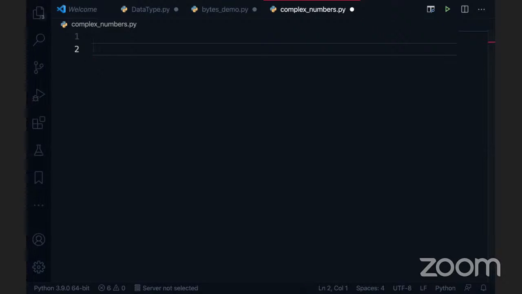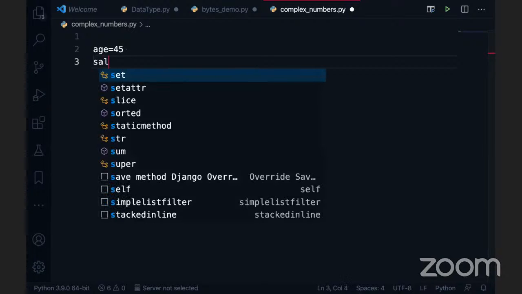How to define the complex number? First, we should understand the integer and the float. Then we can see this. What is the integer? For example, age. Age is always an integer. Am I correct? We cannot make age a decimal number. It's not possible. But we can say that 45 years 7 months is the age. That is a little weird, but yeah, we can say that age is equal to 45. It is an integer.